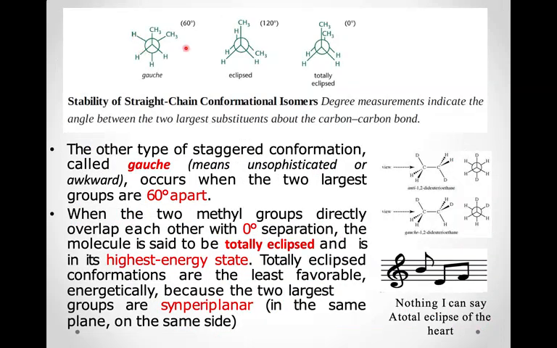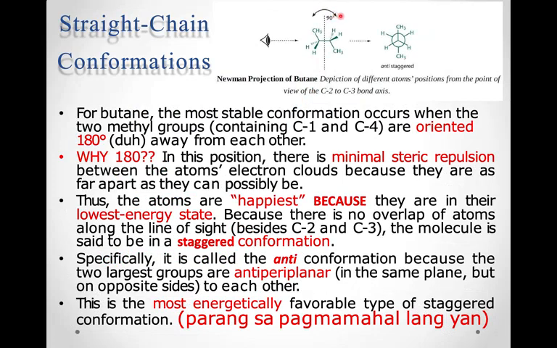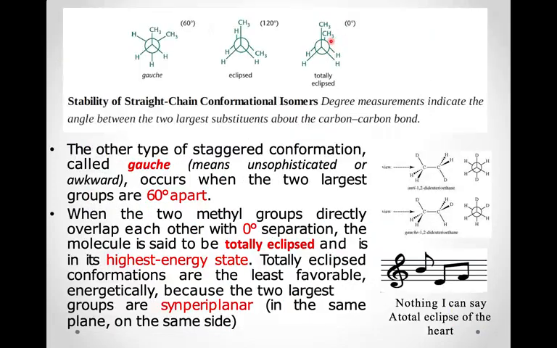Next up, we have the gauche, eclipsed, and the totally eclipsed. So here you can see that the C2 groups are oriented 180 degrees away from each other. Next, when you rotate the atoms by 60 degrees, it becomes the gauche. Rotate 60 more, it is the eclipsed, and at 0 it is totally eclipsed. So, stability of the straight chain conformational isomers: degree measurements indicate the angle between the two largest substituents above the carbon-carbon bond.